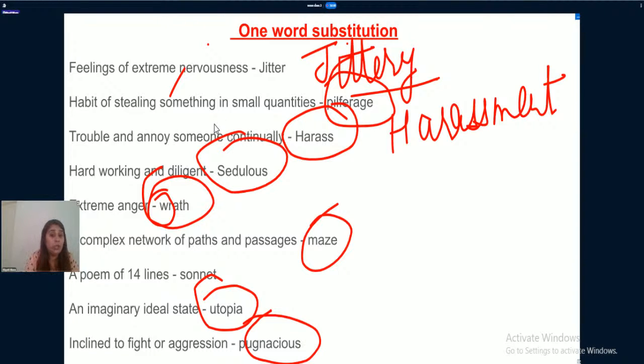A complex network of paths and passages, which you often have seen in some parks or museums, where you need to find the way out, is known as maze. 14-line poems, sonnet. An imaginary ideal state: when you think that everything happening in your life is perfect, utopia. Inclined to fight or aggression: some people who are always ready to fight or show aggression are known as pugnacious.